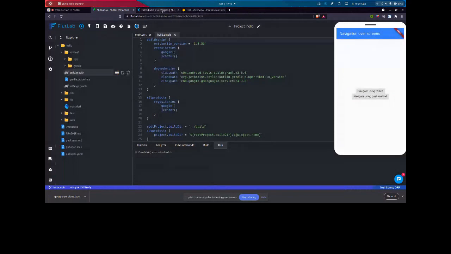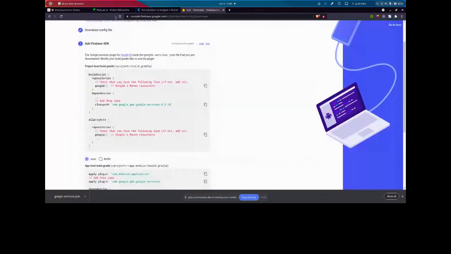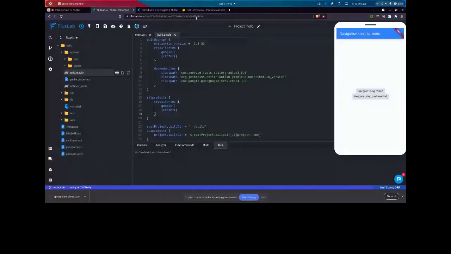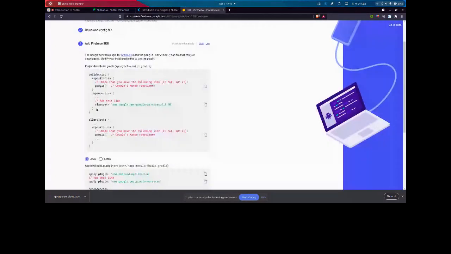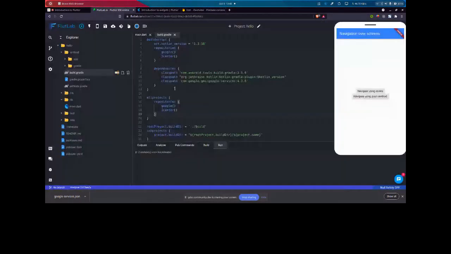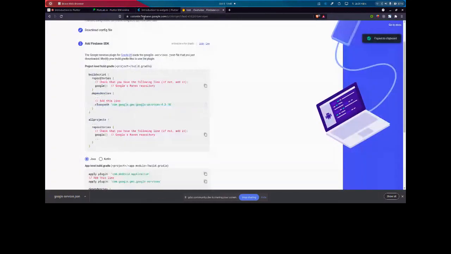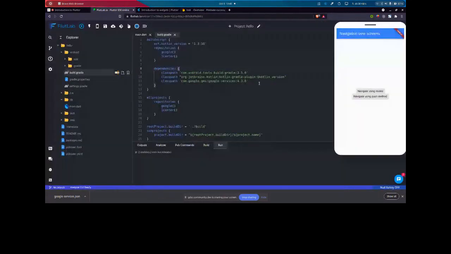It said to paste it inside the repository and Google. I have to create a dependency. Insert dependency here. Paste that line inside here.